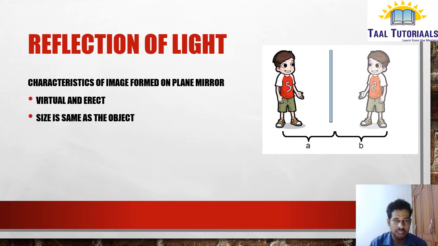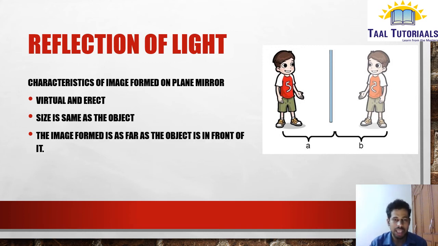And the size of the image: if you see the object size and the image size in the diagram, the boy's image looks the same size, right? Even in your house, when you are checking how good you are looking in a plane mirror, you see yourself at the same size. But if you go to any amusement park or marriages, there are different types of mirrors which make you bigger or smaller. But in your house, a plane mirror will show you an image of the same size as the object.